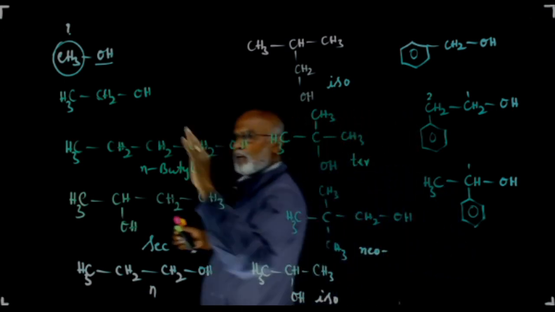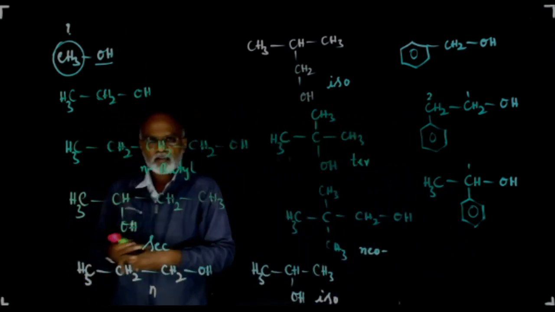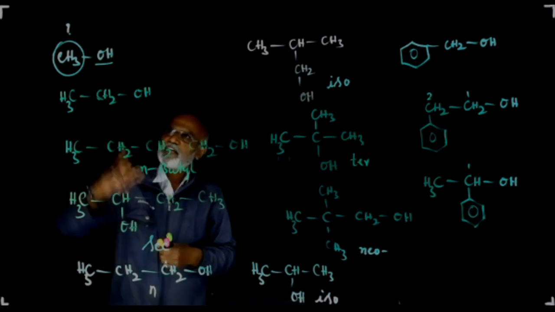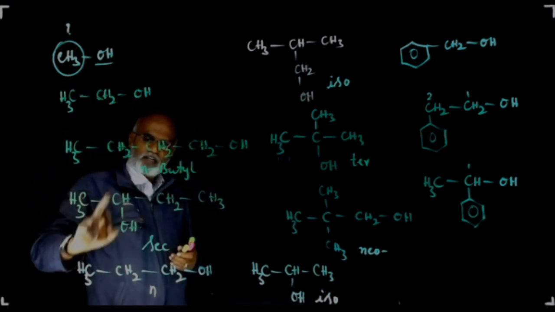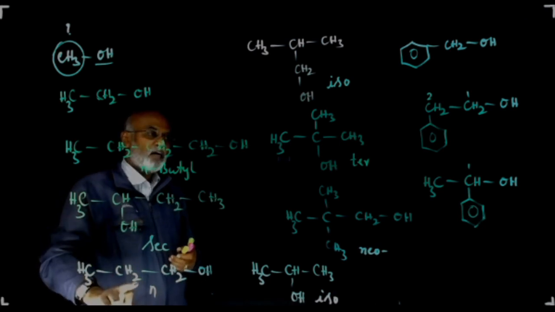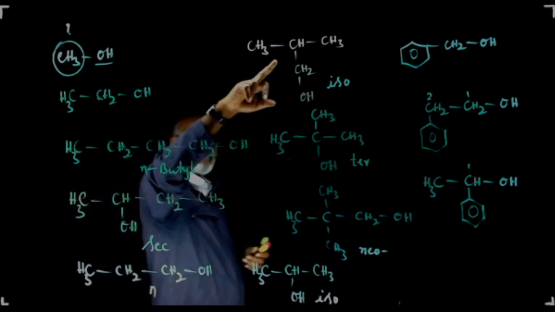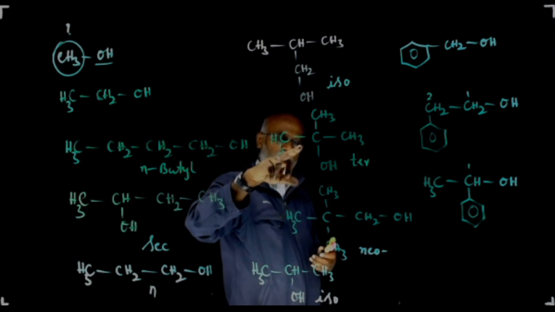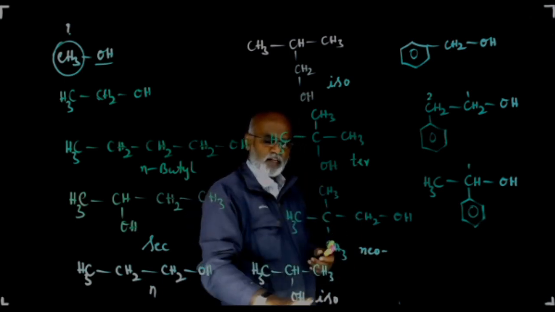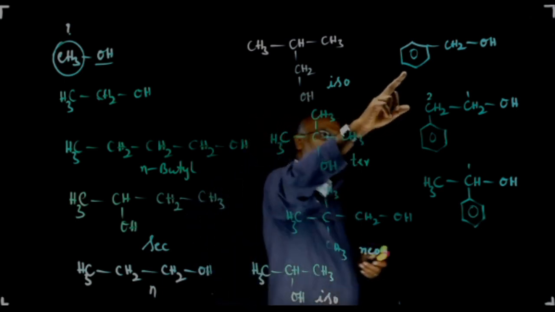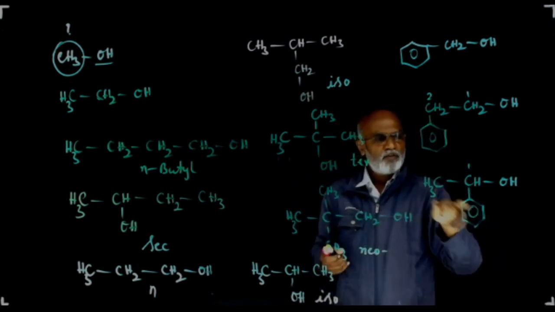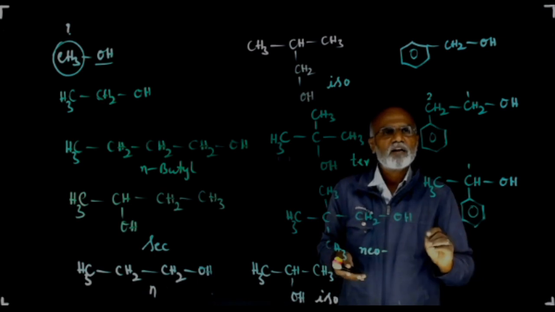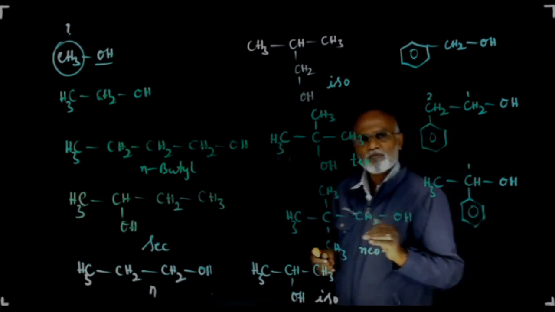So let me take the common names in detail: methyl alcohol, ethyl alcohol, N-butyl alcohol, secondary butyl alcohol, N-propyl alcohol, isobutyl alcohol, tertiary butyl alcohol, neopentyl alcohol, isopropyl alcohol, benzyl alcohol, 2-phenyl ethyl alcohol. This is 1-phenyl ethyl alcohol. These are the common names of the molecules.